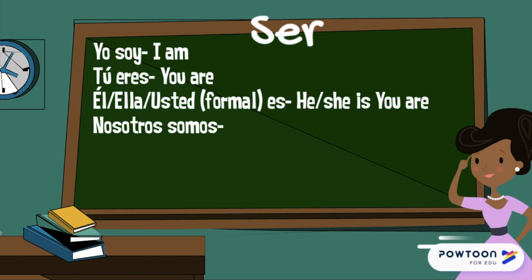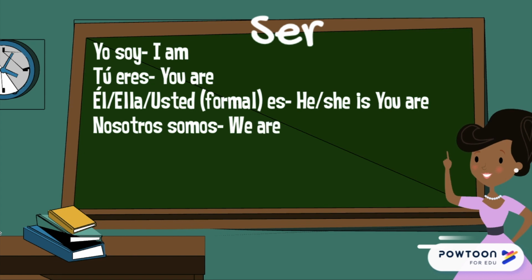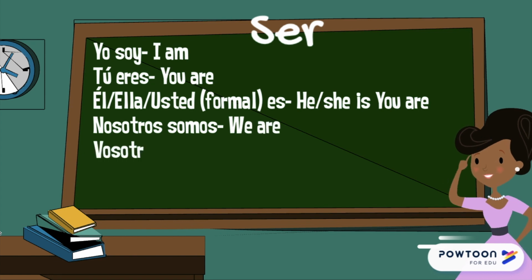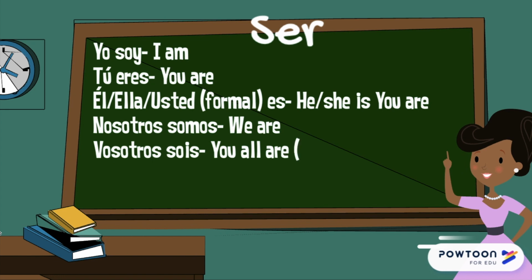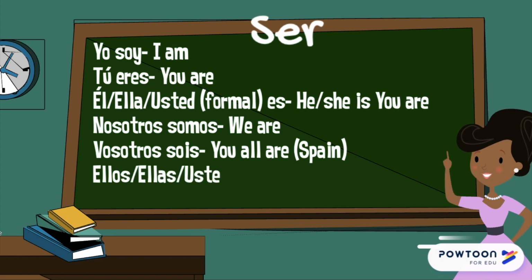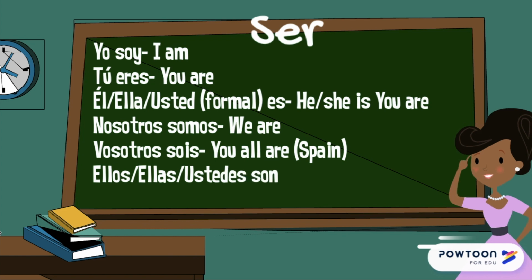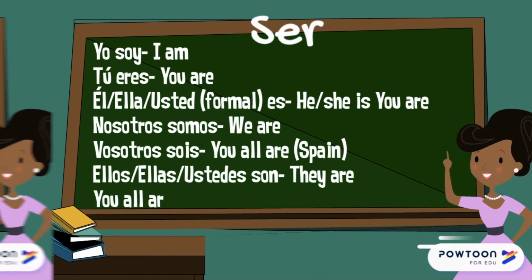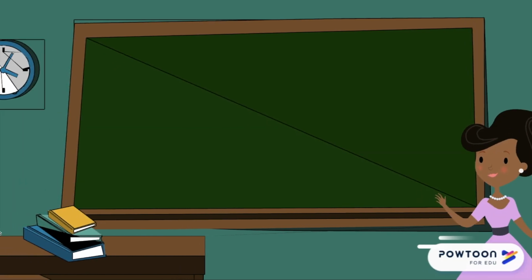Nosotros somos, we are. And then vosotros sois. You all are. Now, when we say you all, we only use that vosotros really in Spain and in very formal writing, but I want you to see that. Y ellos, ellas, ustedes son. Now make sure you're writing this down. That's why it's going so slowly. So you can write this down and make sure you're getting your conjugations. Ellos, ellas, ustedes son, they are, or you all are.